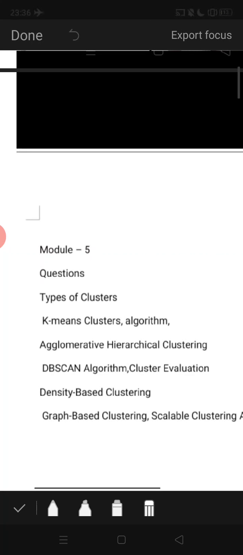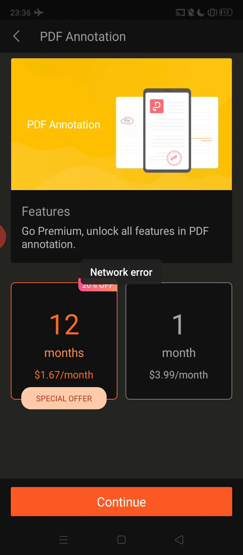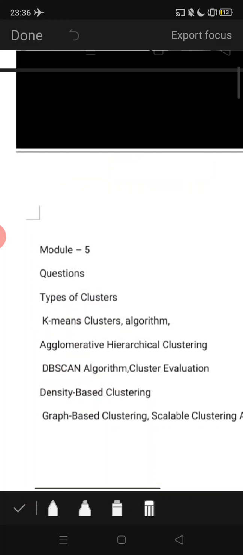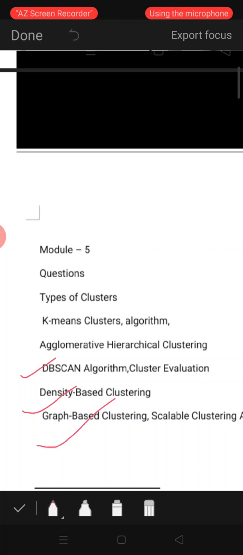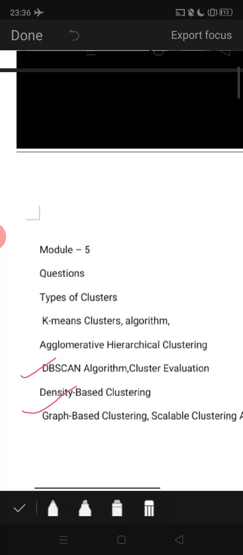Next, DBSCAN algorithm and cluster evaluation. One question. Next, density based clustering. Next, graph based clustering, scalable clustering. These are the important questions.